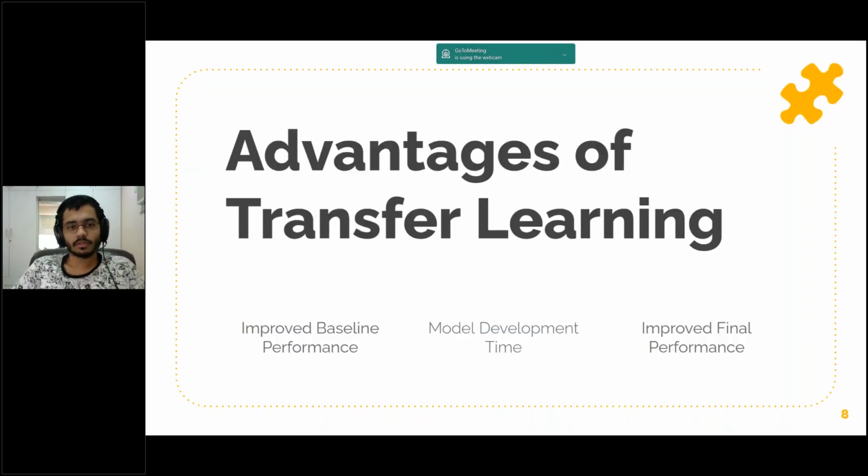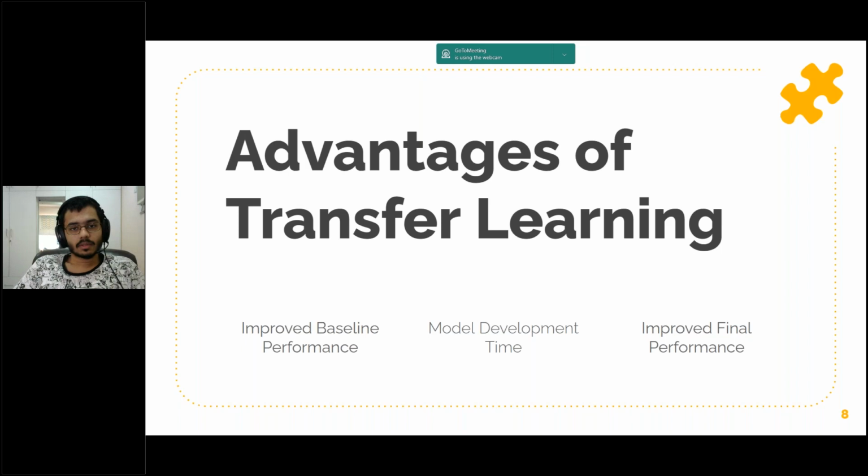These are some of the advantages of transfer learning. One is improved baseline performance. When we augment the knowledge of an isolated learner with the knowledge from a source model, the baseline performance might improve due to this knowledge transfer, because it is now learning on many datasets.